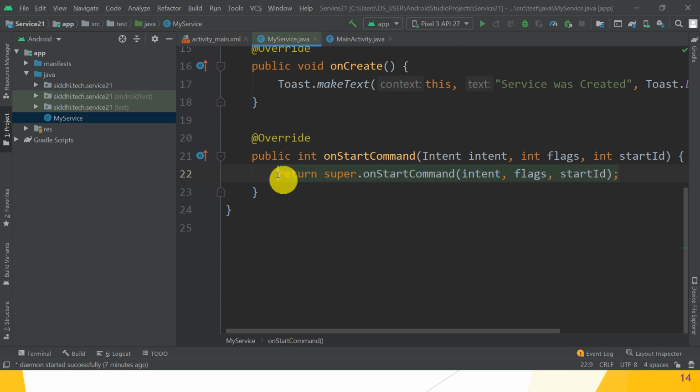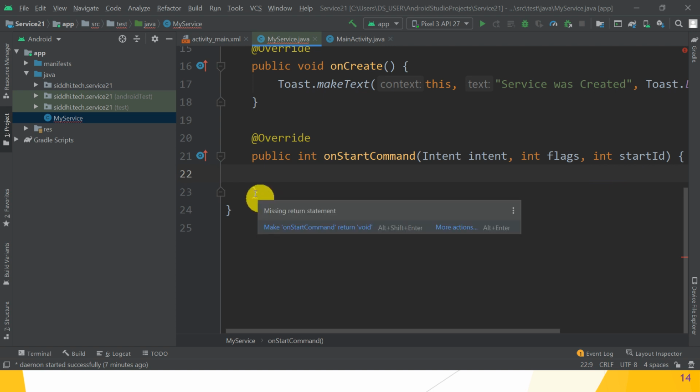Service class, guys. From there we override it. Okay, so return. Here it gives you error because this method must return some values. We know that there are three different types of values, that is START_STICKY, START_NOT_STICKY, like this. This method must return what? Integer value. We have studied that in the previous slides guys.